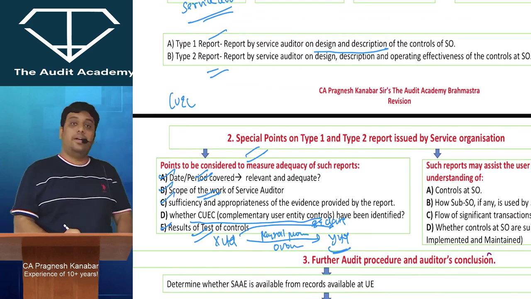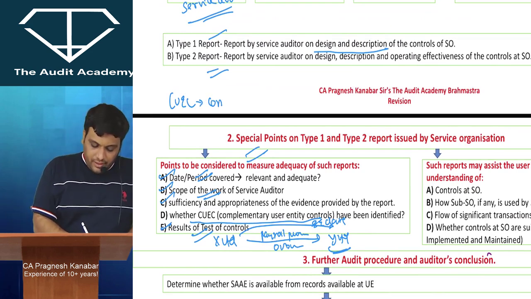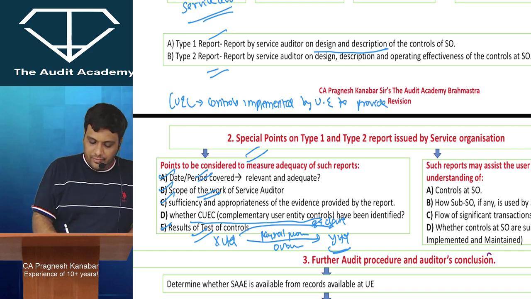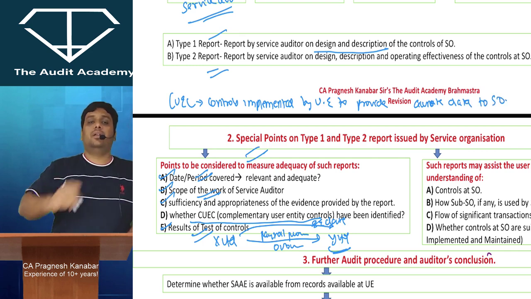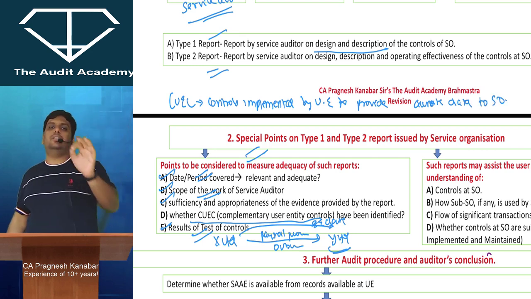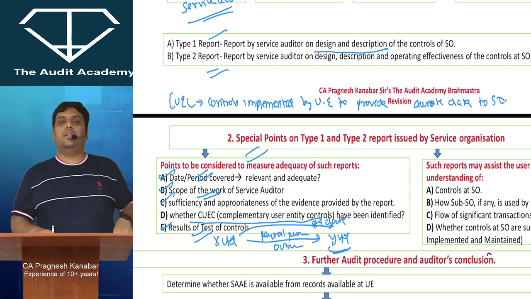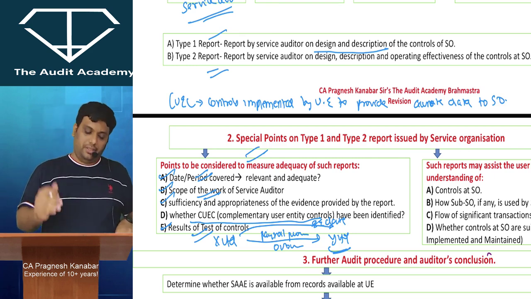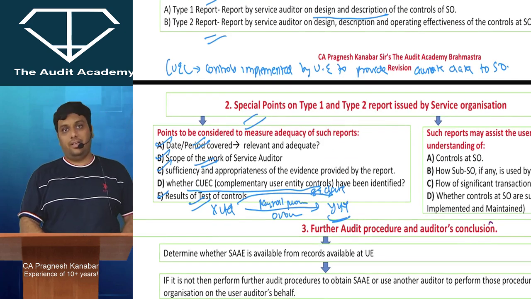Complementary user entity controls is nothing but controls implemented by the user entity to provide accurate data to the service organization. I hope I have made myself very, very clear.